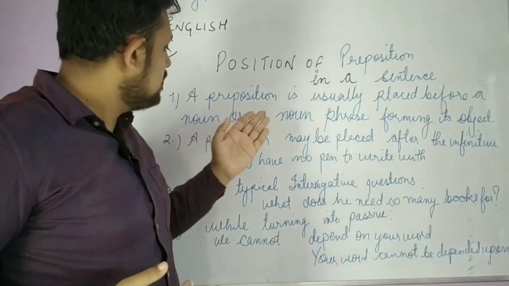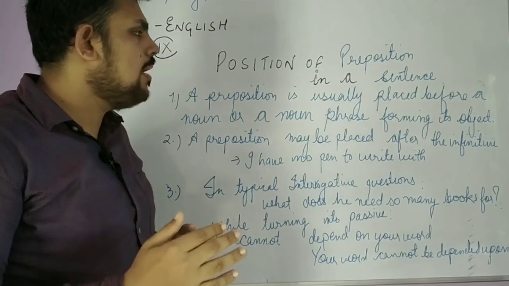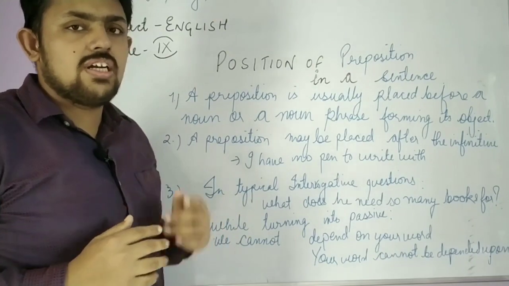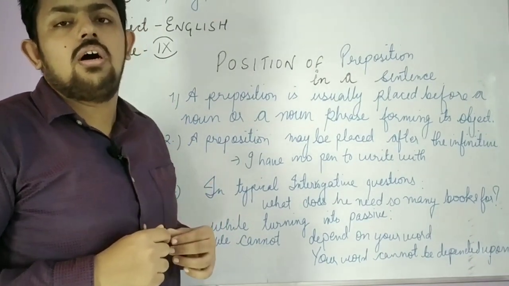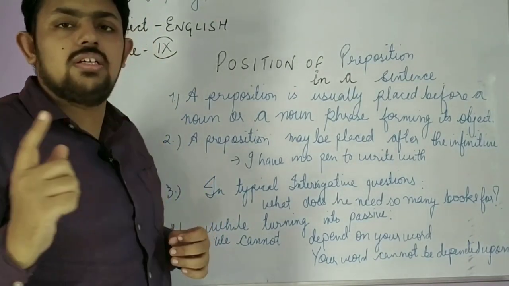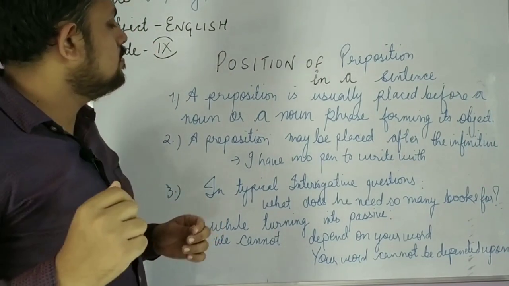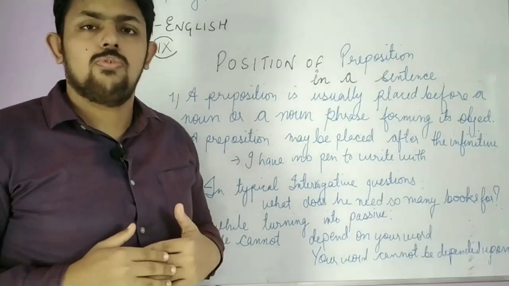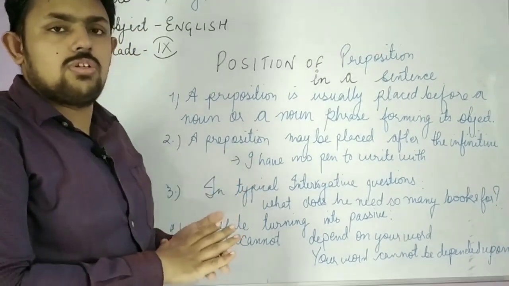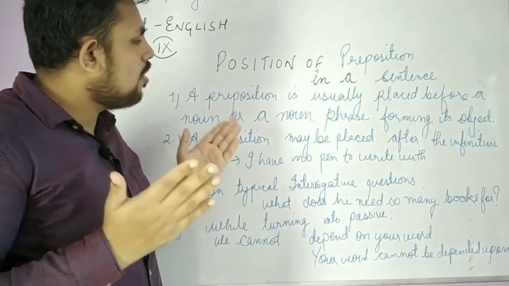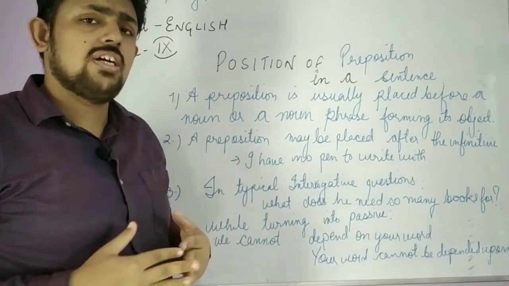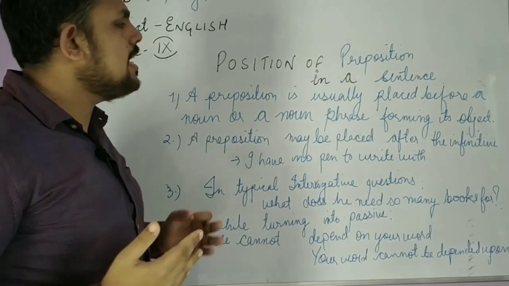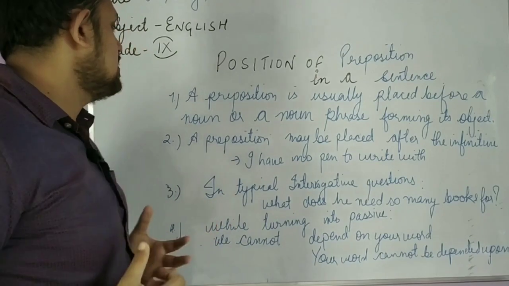See, a preposition is usually placed before a noun or a noun phrase, forming its object. One thing I forgot to mention in the starting: a preposition is used before the noun or the noun phrase. So whenever it is used before the noun or noun phrase, the noun or noun phrase becomes the object of the sentence.